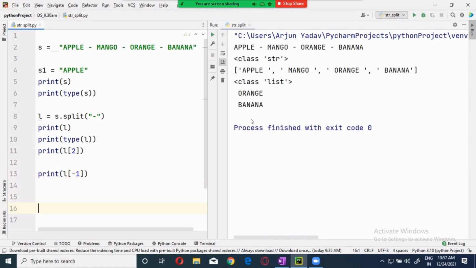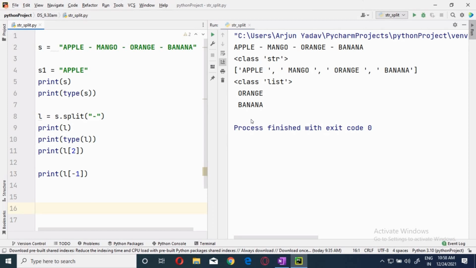Now, the thing you have to remember whenever you are using split is that it will take a delimiter. A delimiter can be a symbol, a character, a word, or a sentence also. It's not restricted to only a symbol. No, it can be a symbol, a single character, a word, or a complete sentence.